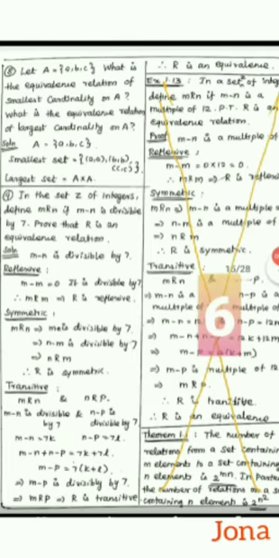Eighth sum. Let A equal {a, b, c}. What is the equivalence relation of smallest cardinality on A? What is the equivalence relation of largest cardinality on A? The given set is {a, b, c}.